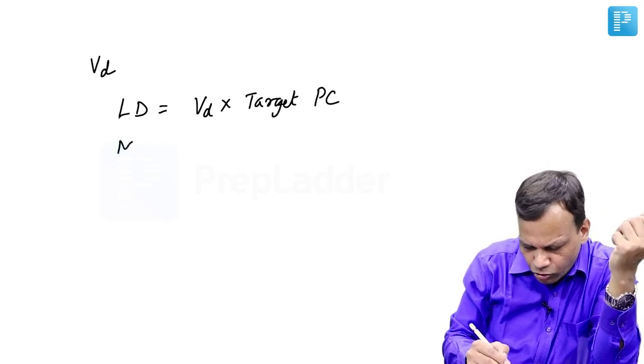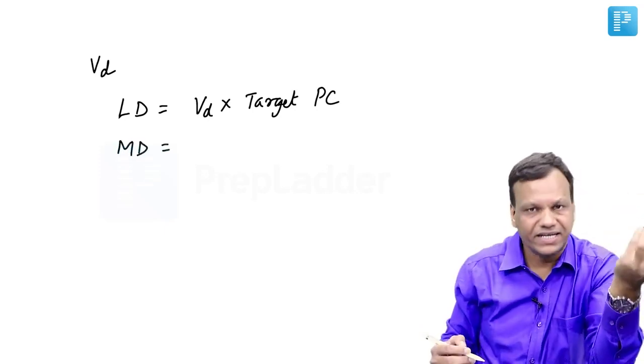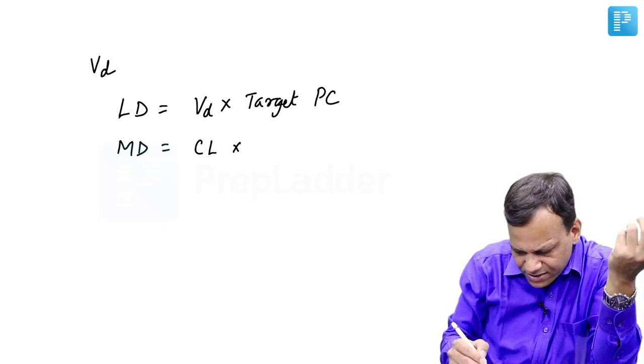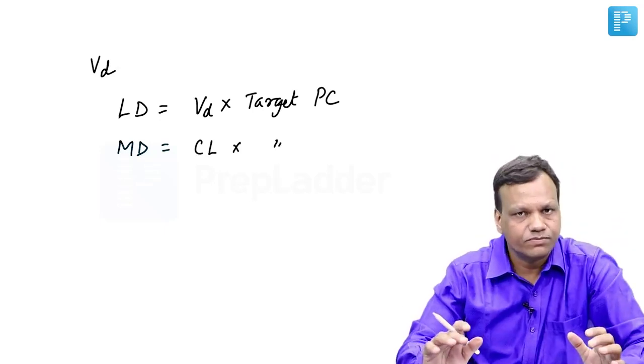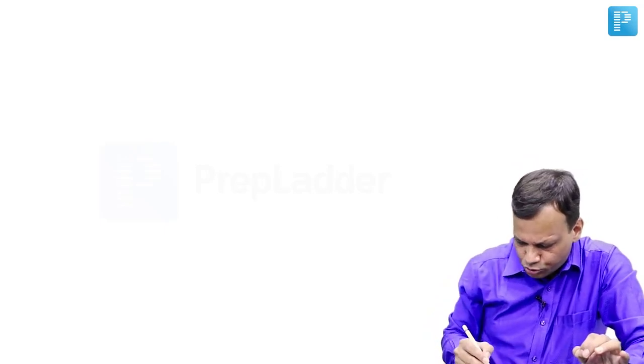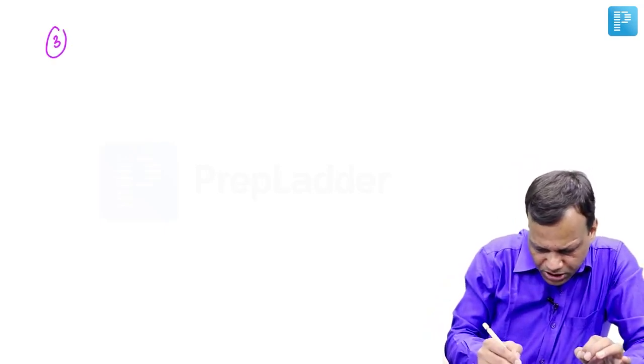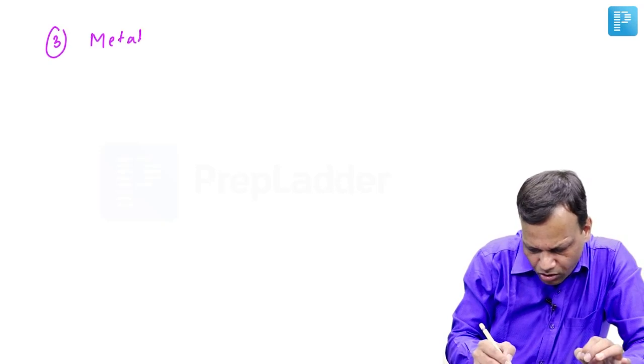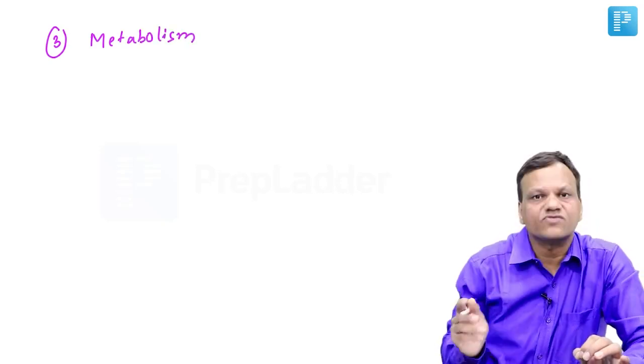So after attaining, we want to maintain that. So that dose is known as maintenance dose. That is measured by clearance multiplied by target plasma concentration. Okay. So that is loading and maintenance dose. So that is the importance of distribution. Then after distribution, the third important parameter comes, which is called metabolism or biotransformation.